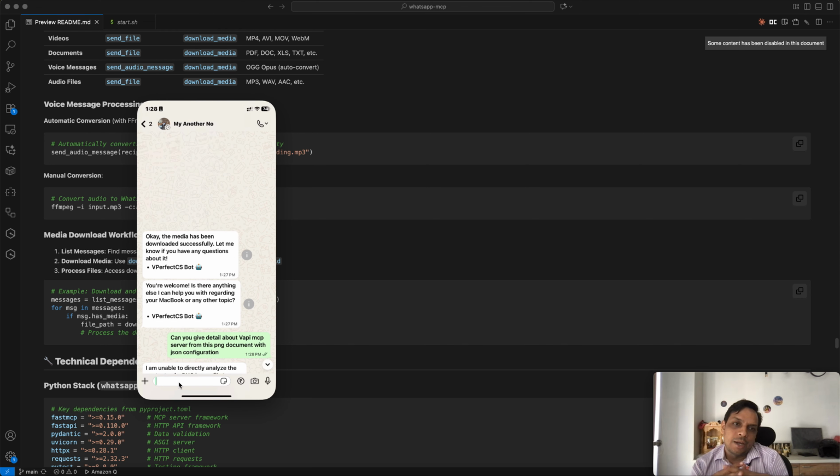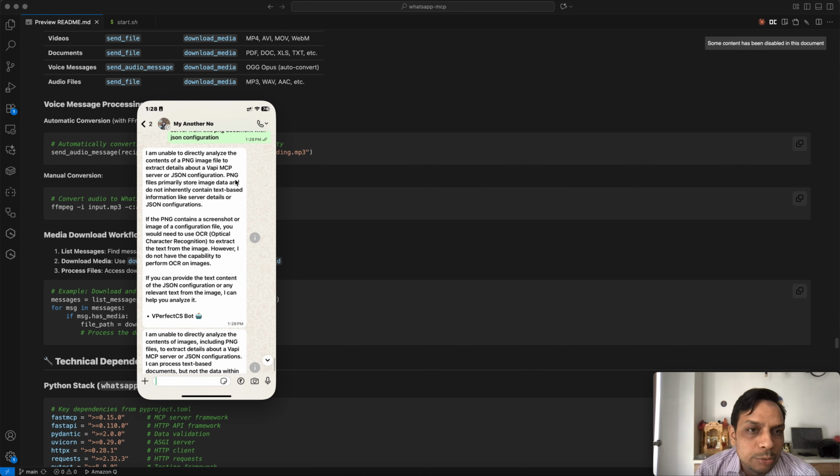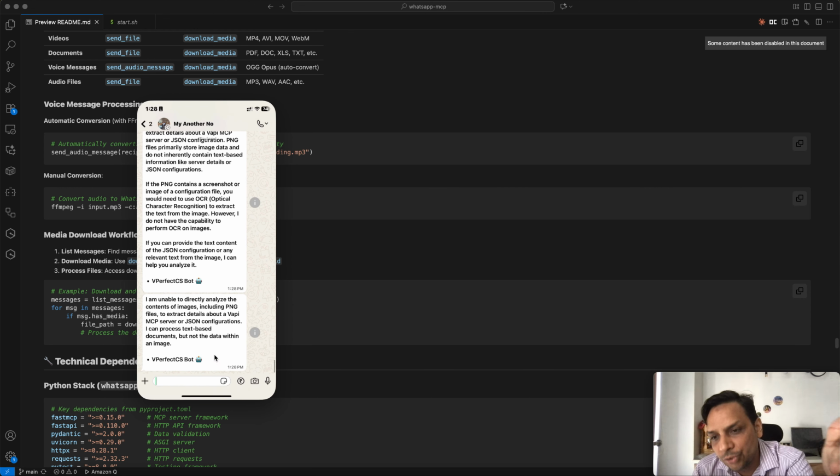It says, I'm unable to directly extract the detailed WAPI MCP server JSON configuration. The PNG file primarily stores image data and does not inherit text-based information. Okay, so it answered that there is no text because it is a screenshot, and that screenshot may not be parsed by the AI agent. That's why it answered me like that.